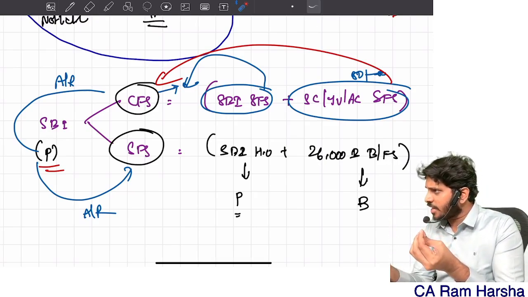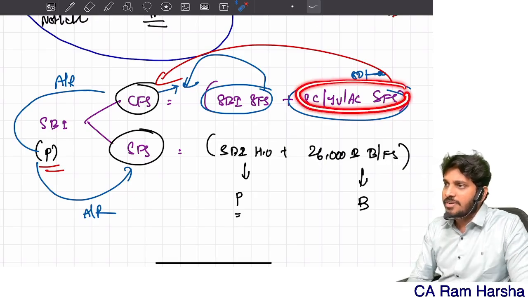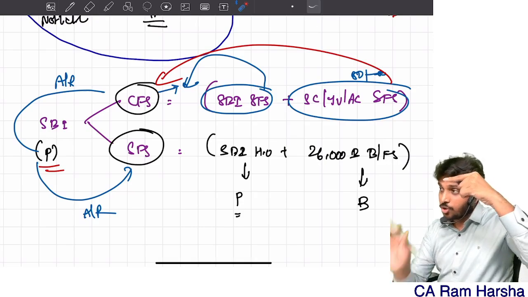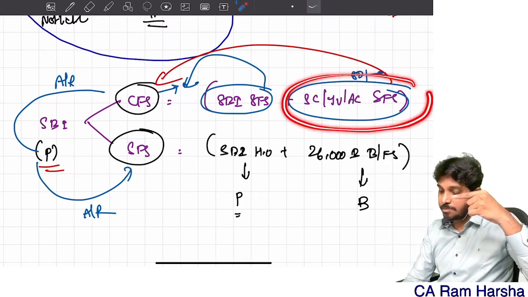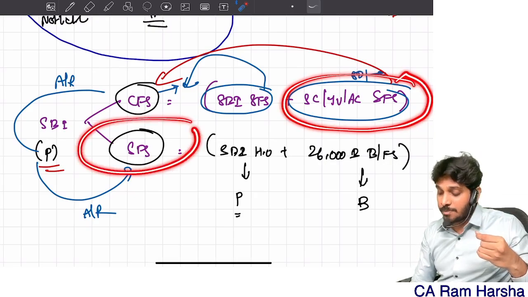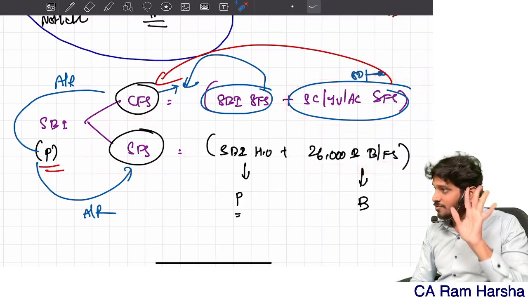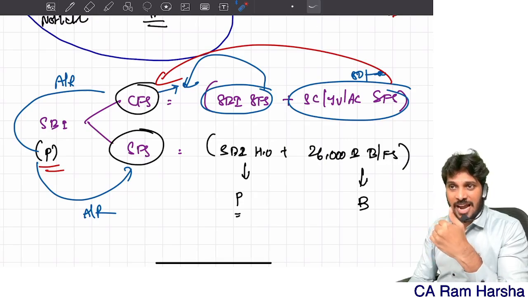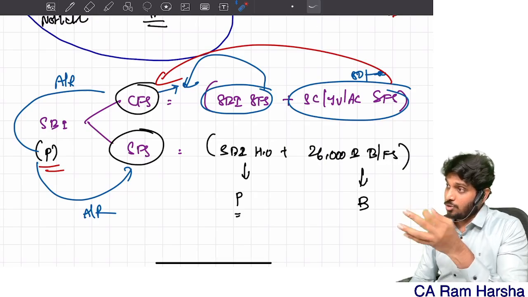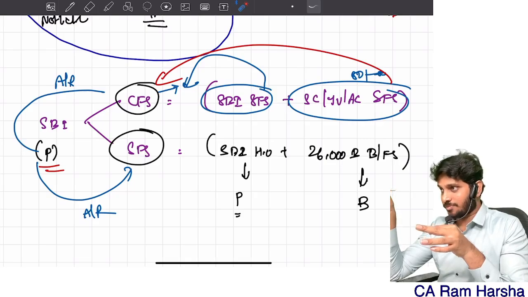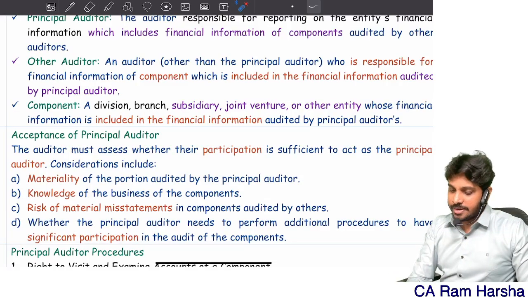Components means what? There, subsidiary company, joint venture, associate company. From standalone financial statements, component means branch or division. Simply, you are giving audit report on standalone financial information or consolidated financial statements, which includes financial information audited by component auditors.